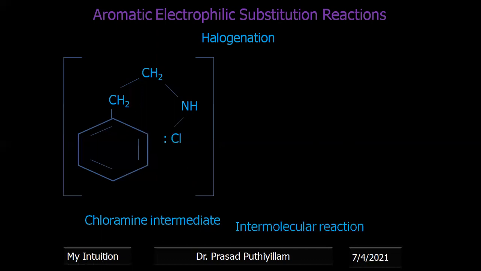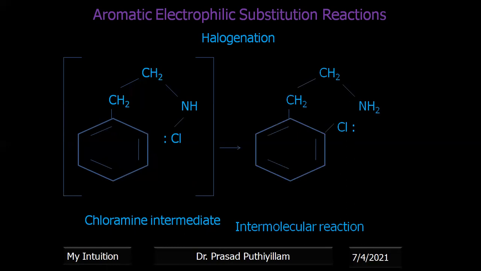Therefore, an intramolecular rearrangement reaction takes place, and the chlorine is connected to the ortho position. So even when non-polar solvents are used, if the substrate is strong towards electrophilic substitution and intramolecular rearrangement is possible, we can still expect the final product.